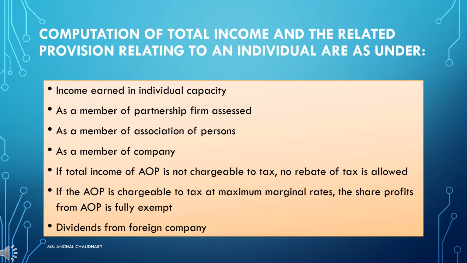If the total income of an AOP is not chargeable to tax, then no rebate of tax is allowed. If an income is not chargeable, it's understandable: how can you expect a rebate? If the AOP is chargeable to tax at maximum marginal rates, the share of profits from the AOP is fully exempted.